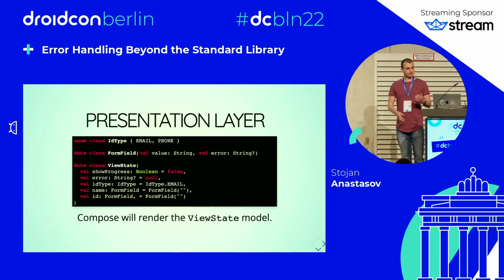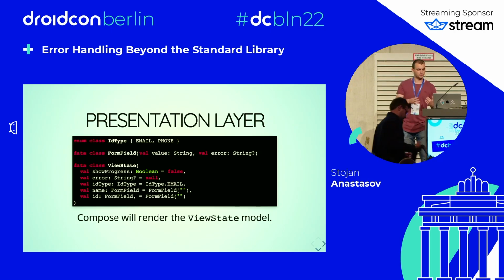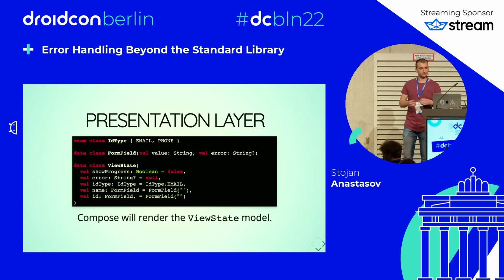In the presentation layer, we have an enum class for the ID type that we're going to use currently. This can be an email or a phone. We have a form field class that will wrap whatever value is in the form, and an optional error message that's related to that field. And we have a view state class that has a show progress to control progress bar, has an optional error screen for some sort of generic error, like network is down, the ID type we are currently displaying, and the two form fields we saw in the UI.